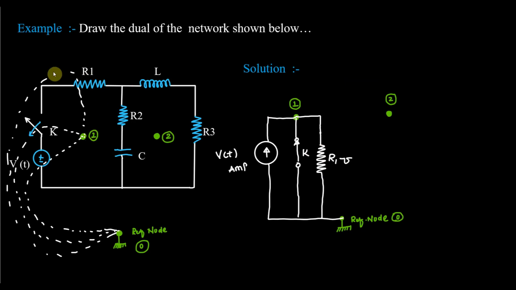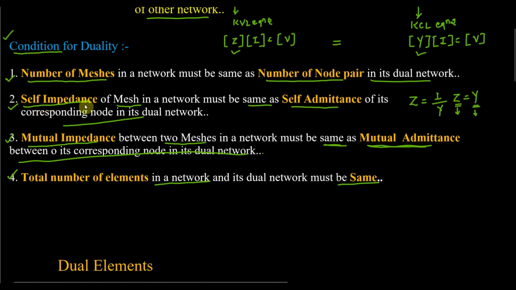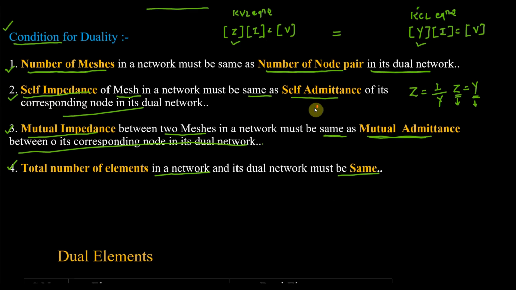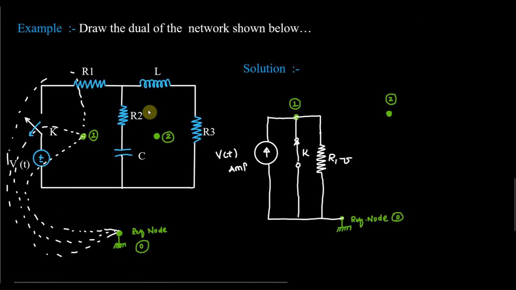Fine. So you can see that in this mesh, these are called the mutual impedance, and this mutual impedance is transferred to mutual admittance, and this is my condition number 2. Self impedance is the same as the self admittance. Fine. Now similarly, I will consider the mesh 2 here. You can see that there is a resistance.